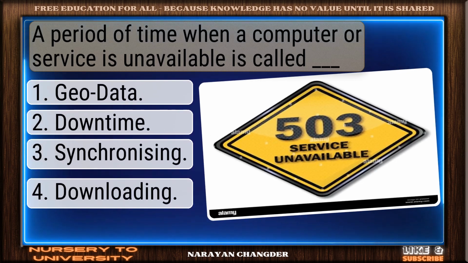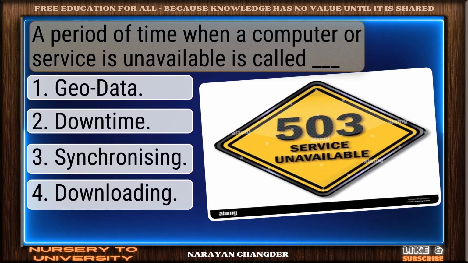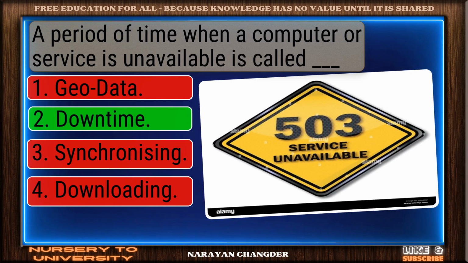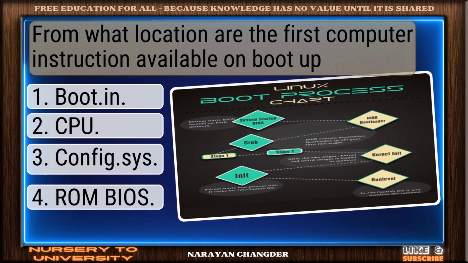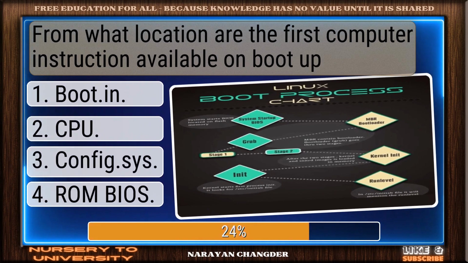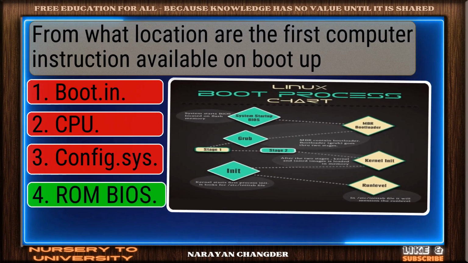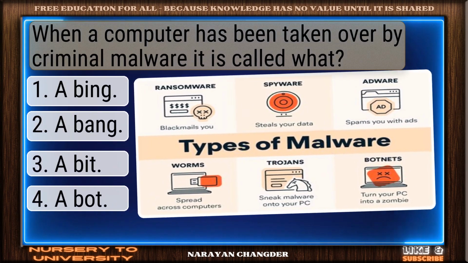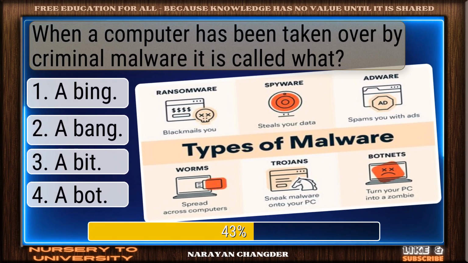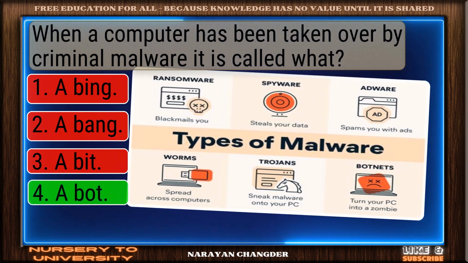A period of time when a computer or service is unavailable is called dash. You chose downtime? Correct. From what location are the first computer instructions available on boot up? Bravo, ROM BIOS is the answer. When a computer has been taken over by criminal malware, it is called what? Right again. A bot is valid.